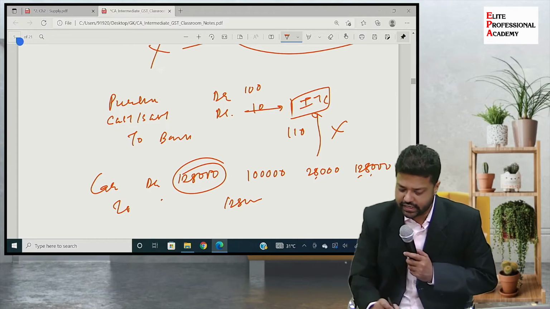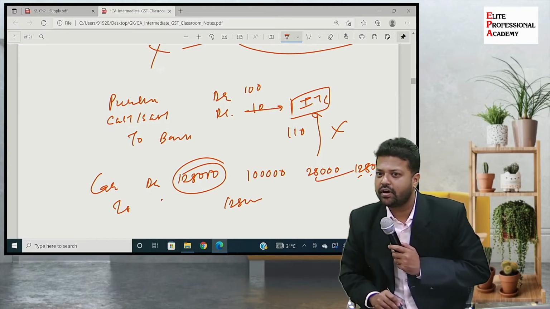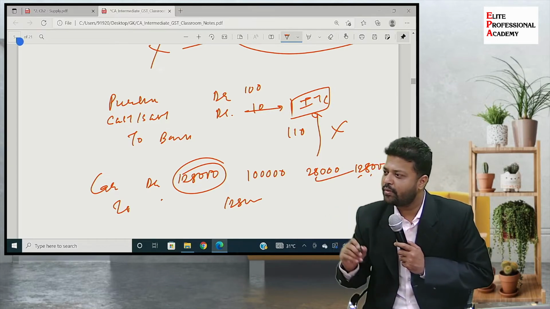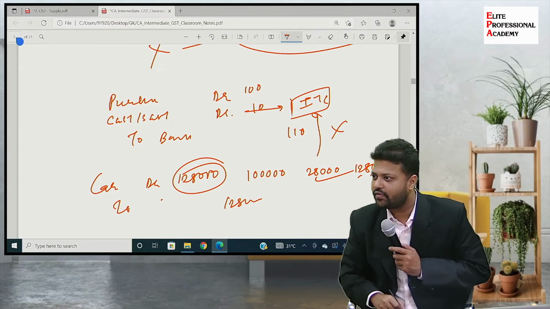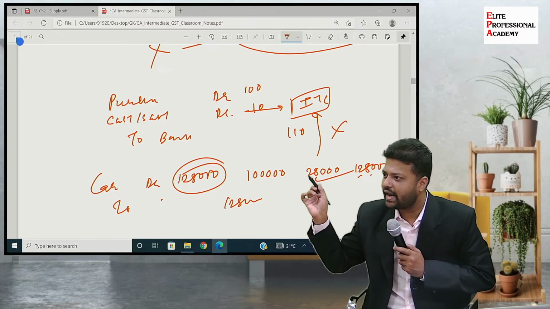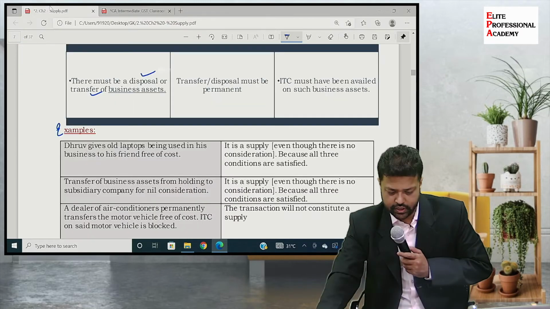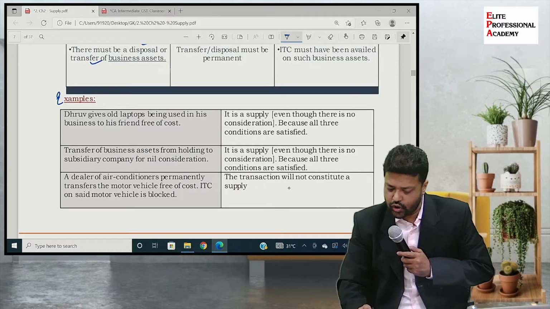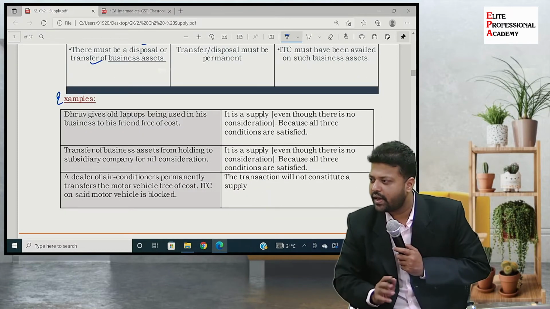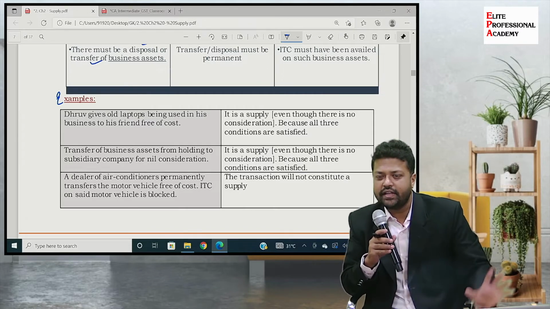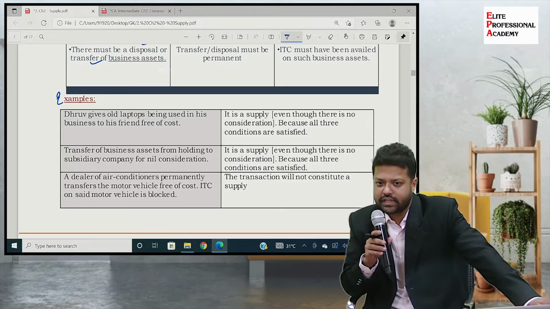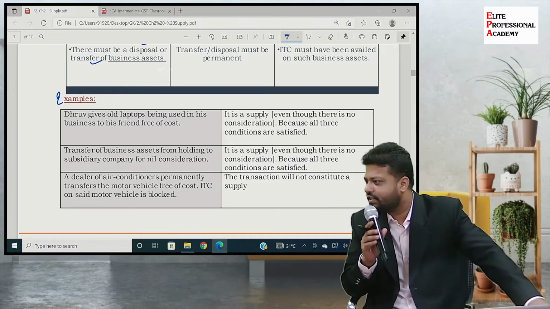Had the credit been available, would I have been in a position to claim the depreciation benefit on that 28,000? The answer is no, because I am using that 28,000 to pay off my liability. So here the transaction will not constitute a supply because the condition that ITC must have been availed at the time of procurement of that particular asset, which is transferred without consideration, is not satisfied in this particular case.